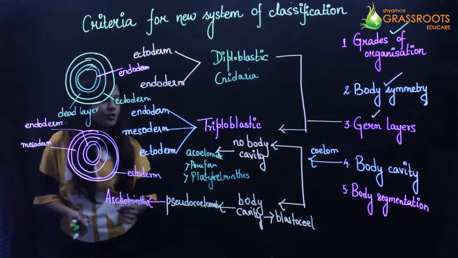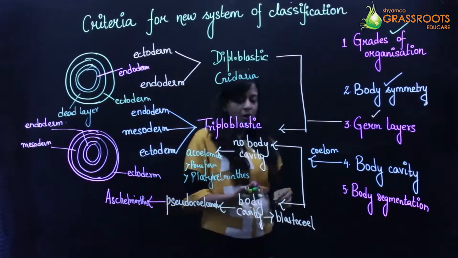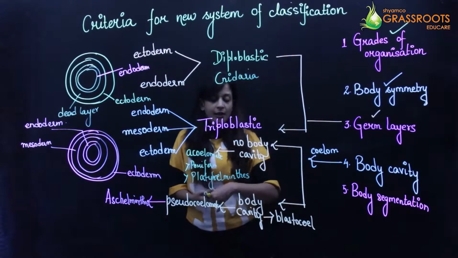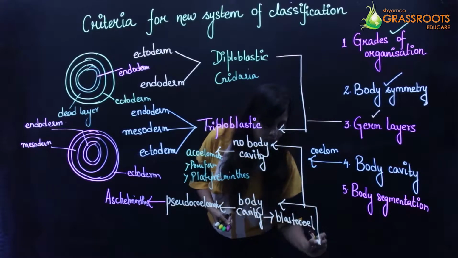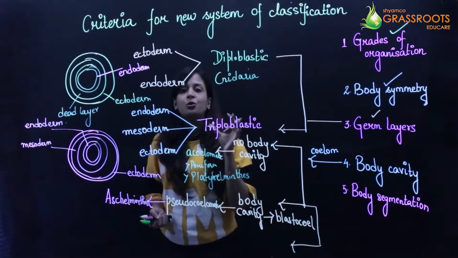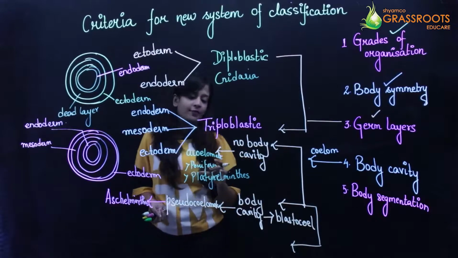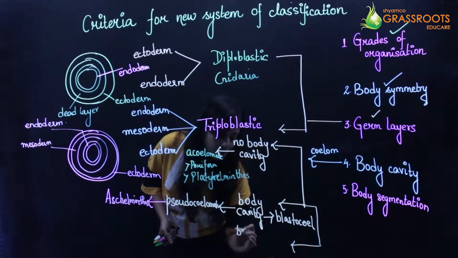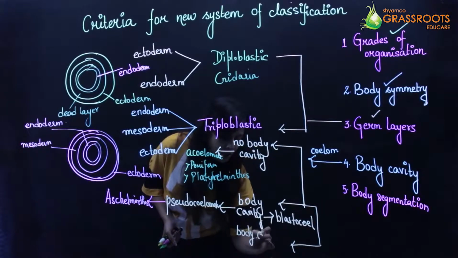And the last group, which is us, belongs to the eucoelomate. तो eucoelomate में क्या होता है? They have the actual coelom or the actual body cavity, and this body cavity is formed from the mesoderm.